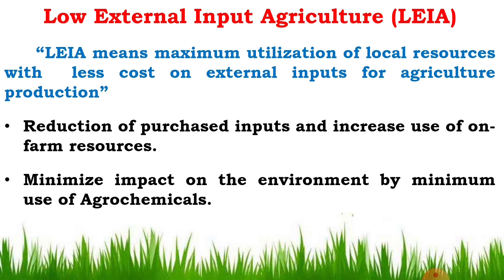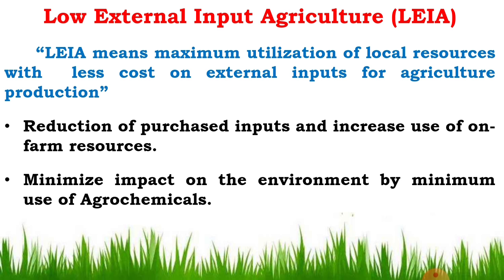You have to use the maximum utilization of those resources, with less cost on external input for agriculture production, and minimum use of external inputs like fertilizers, pesticides, insecticides, fungicides, etc. in the agriculture production system. That is called LEI. LEI means maximum utilization of local resources and minimum use of external inputs for growing crops or for agricultural production. That is called low external input agriculture.